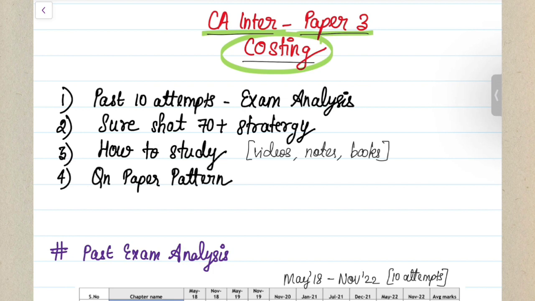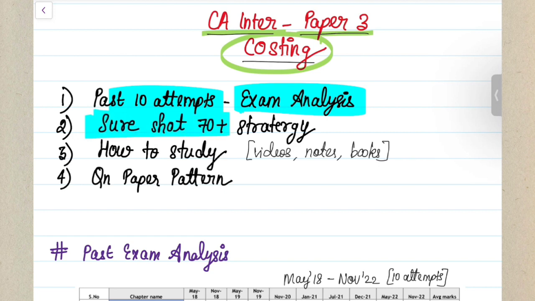because in this video we have covered around the past 10 attempts of question papers and we have made an exam analysis out of it. Based on the past 10 attempts and along with your ICAI weightage, I've come up with Category A chapters, the most important chapters, which will surely give you 70 plus in your examination. So watch till the end to get the most benefit out of this.